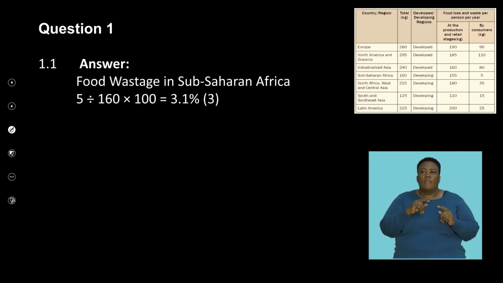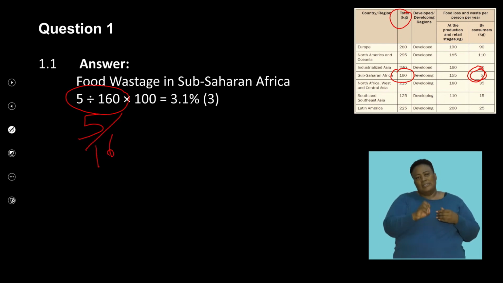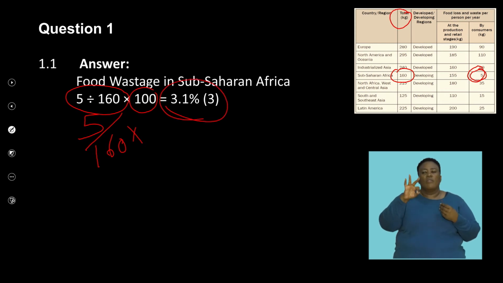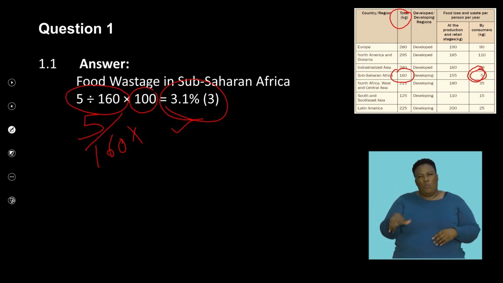So we've got to take and look at, so there's 5 by 160. So we're looking at the 5 there, and we're looking at the 160 because that's the total that was produced. And of that, 5 kilograms are wasted. So as a proportion, we've got to work out 5 out of 160 times 100, and that should give you, punch those numbers into a calculator, and it gives you a 3.1% loss of food wastage, which is significantly low when we compare that to the other countries that are much more developed.